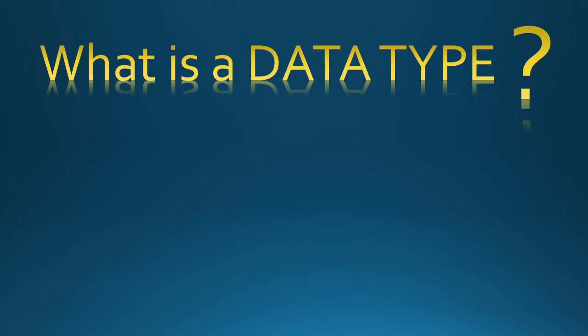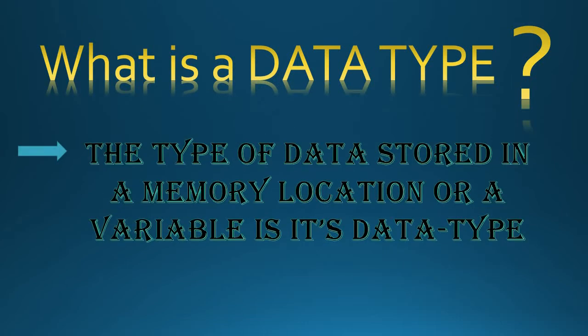What is a data type? The type of data stored in a memory location or a variable is its data type. That means the type of data we are storing in a variable is known as its data type. We are storing some data in a variable, right? Now, what type of data we are storing is a data type. Okay, I think you are clear with what a data type is. So now let's move on and see how many types of data types we have in Python.